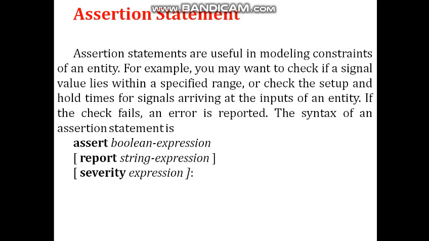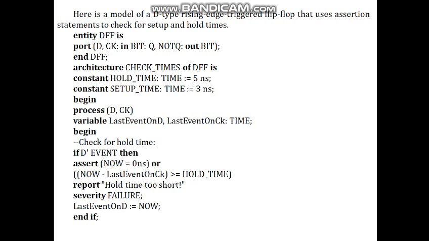Our next part is the assertion statement. Assertion statements are useful in modeling constraints of an entity. For example, you may want to check if a signal value lies within a specified range, or check the setup and hold time for a signal arriving at the input of an entity. If the check fails, an error is reported. The syntax of an assertion statement is: assert boolean expression, report string expression, severity.